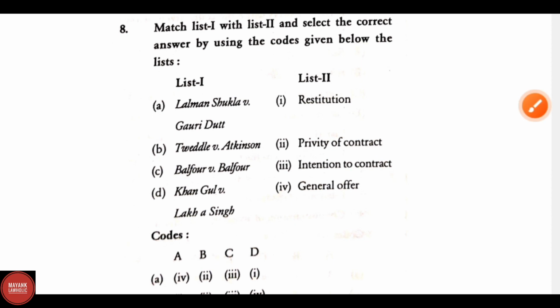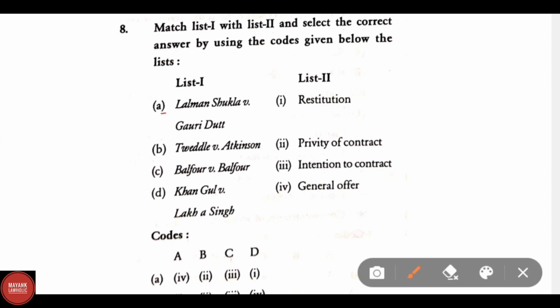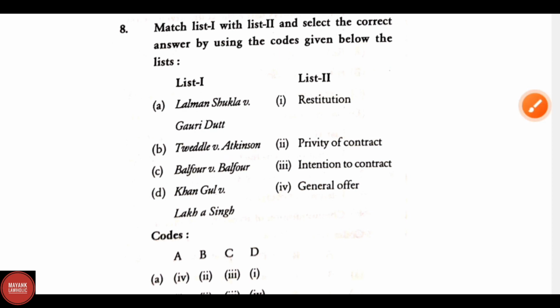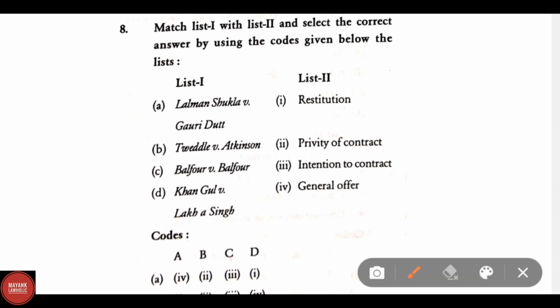Again the question is of match the following. List 1 says Lalman Shukla versus Gauri Datta, B. Tweddle versus Atkinson, C. Balfour versus Balfour, and D. Khan Gul versus Lakha Singh. Now let us match list 1 with the list 2. List 1, Lalman Shukla versus Gauri Datta. Here the correct answer is general offer.